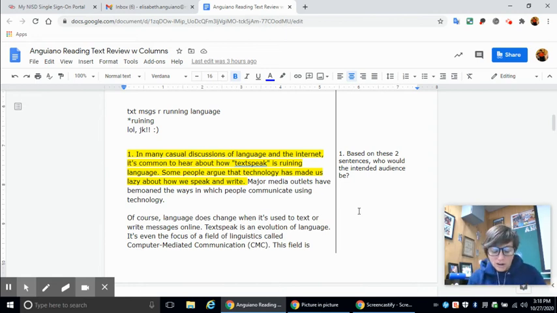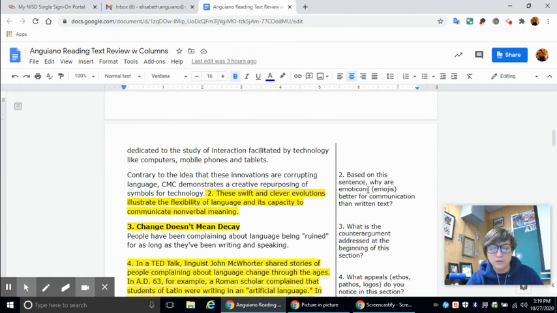So the intended audience of this piece would be basically anyone who's interested in learning how emoticons have changed the way that we use language.